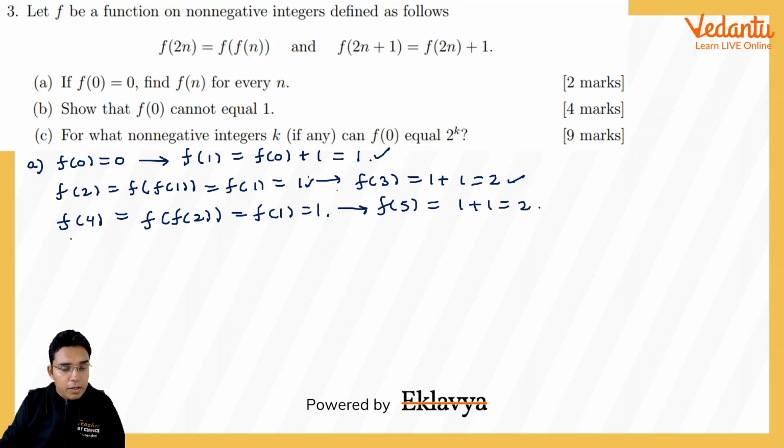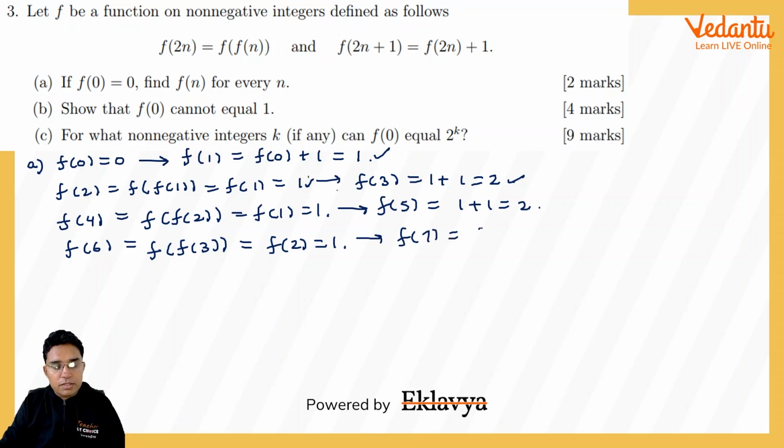Now if I do it for the next even number 6, half of this even number will be from those numbers which have already appeared before, and you can see the values we are getting as of now are either 1 or 2. 0 was only for 0, but half of any even number will not be 0. It will be some 1 or 2 or 3 like this. So if I take f(6), we can write this as f of f(3), and f(3) is 2, and at 2 the value is 1. So in 2 steps it will be 1 only, and this will give us f(7) to be equal to once again 2.